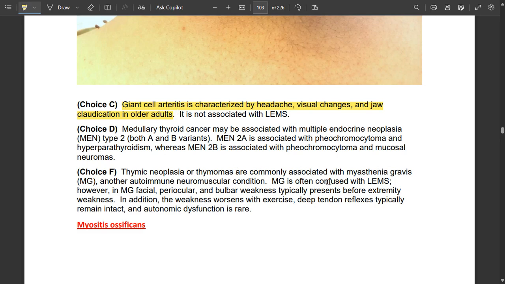Thymic neoplasia is common with myasthenia gravis, another autoimmune neuromuscular condition. Myasthenia gravis may be confused with LEMS. However, in myasthenia gravis, facial and bulbar weakness may present before extremity weakness. In addition, the weakness worsens with exercise. DTRs remain intact, and autonomic dysfunction is rare. Autonomic dysfunction is more common in LEMS, and bulbar muscle palsy is less common in this case. So yeah, it makes sense.